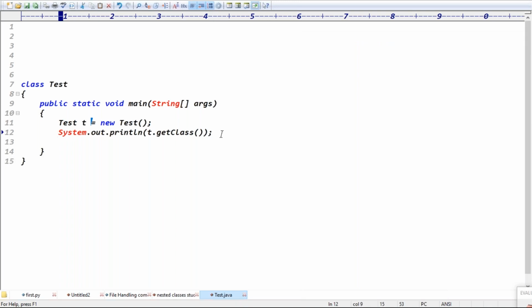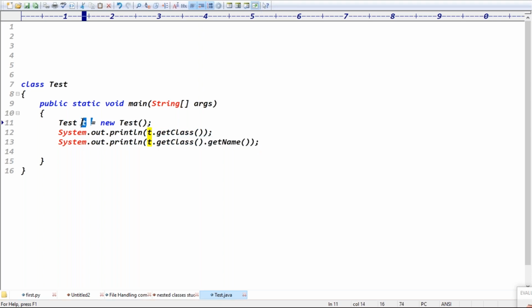Otherwise, if you want only the name of the class, instead of T.getClass(), we can use one more function, the getName method. getClass().getName(), right? T.getClass() means it returns the class Test. T.getClass().getName() means what? It returns only the class name, guys.